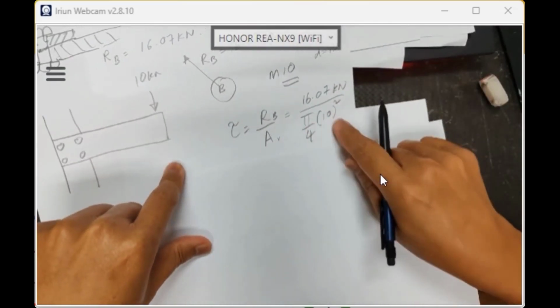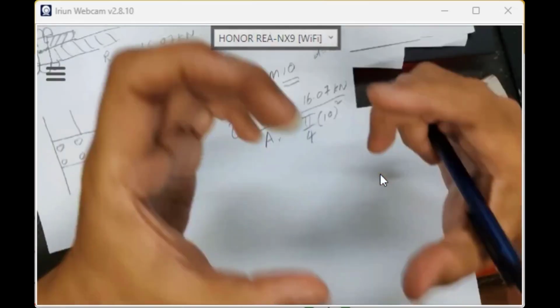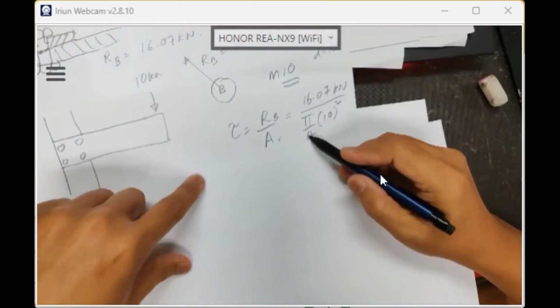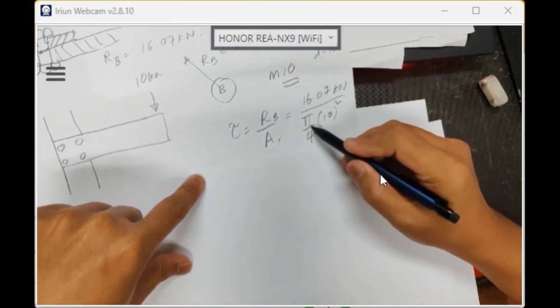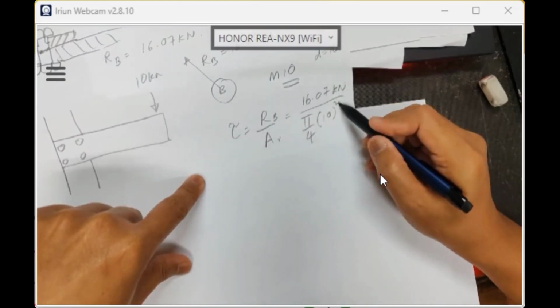Why are you using this? Because I'm using the shank, the non-threaded part, the major diameter. The cross section of the bolt is a circle, so the area is pi over 4 times diameter squared. So what is the value?